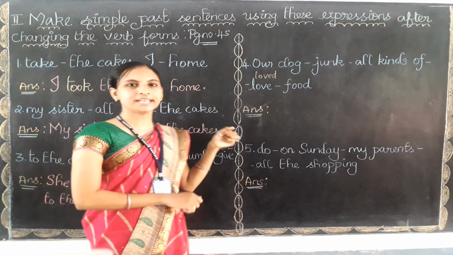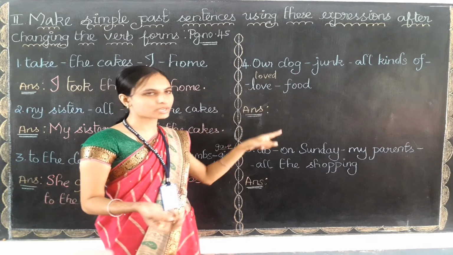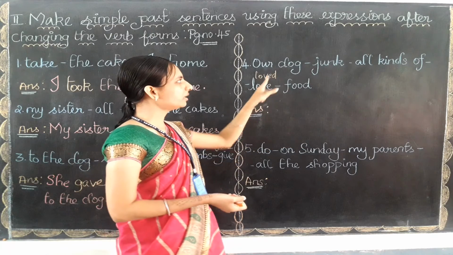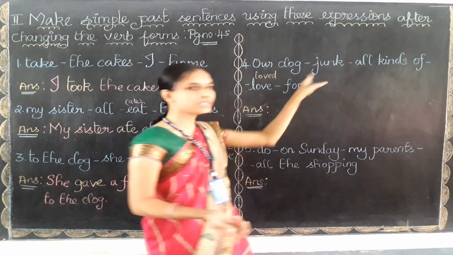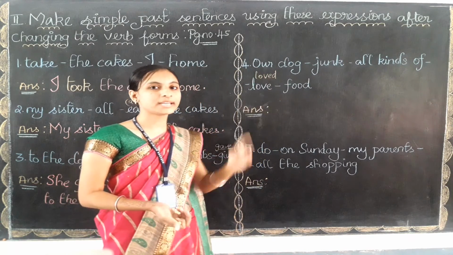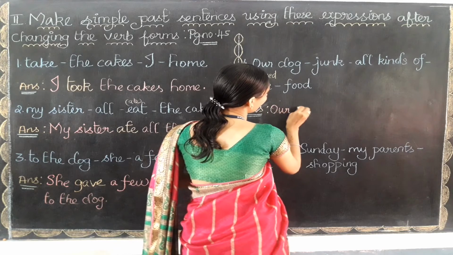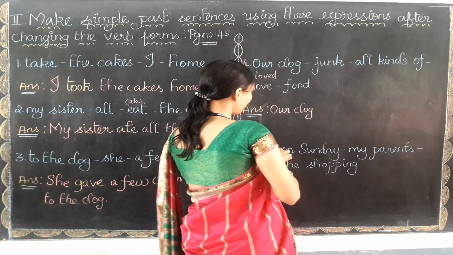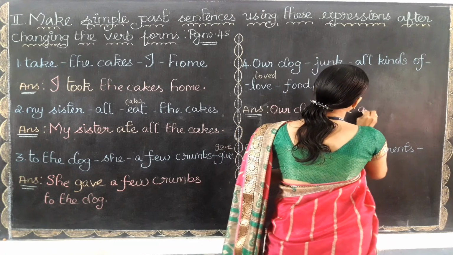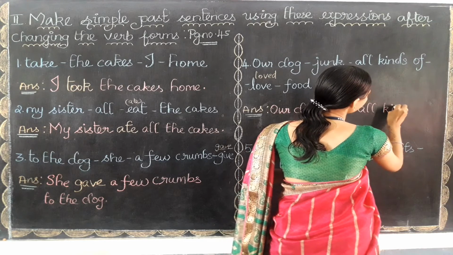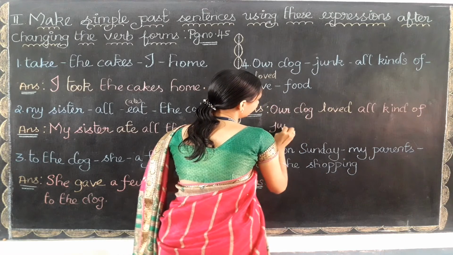Now let's rearrange the sentence. Okay. So what is the subject here? I already told you. That is our dog. So our dog, then loved. Our dog loved what? There is a phrase, that is all kinds of junk food. Our dog loved all kinds of junk food is the correct answer. So let me write our dog, loved is the verb, all kinds of junk food.